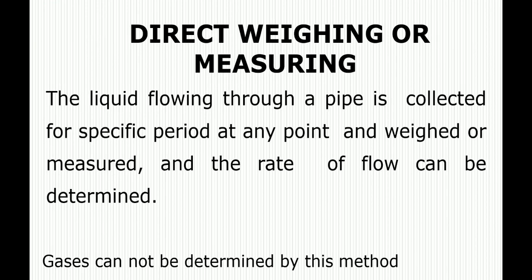So the first one is the direct weighing or measuring method. In this method, you just need to collect the water for a particular period at any point and weigh that water, or you can measure that water. Thus the rate of flow can be determined, but on a commercial basis it is not convenient to weigh the liquids, so this method is impracticable, and you cannot measure gases also, so this method is not used.